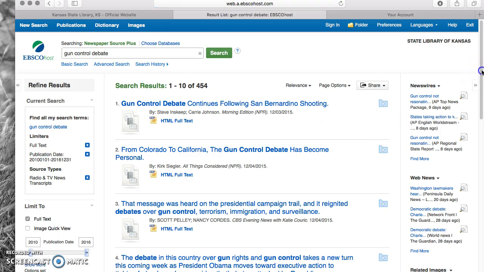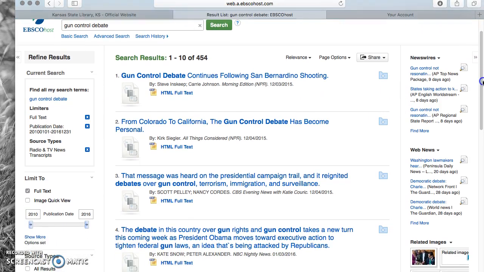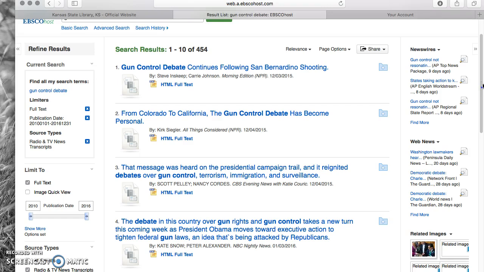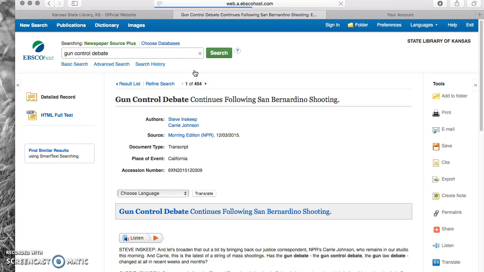And there you go. You have 454 radio or television news transcripts. You're going to get a lot of information from NPR, which stands for National Public Radio, an extremely credible source because they're about as objective as you can get in our media today. Here you have the title of the program, the authors, the program, NPR, and the date it was produced. What's cool is you click on it, and it's basically a script of the radio or television program.